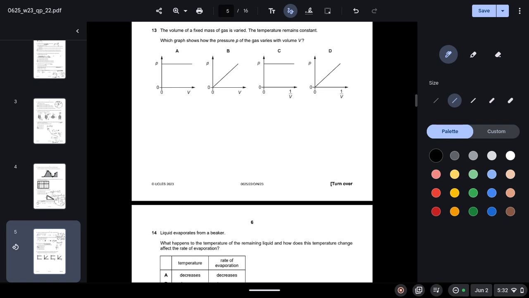Question 13. The volume of a fixed mass of gas is varied. The temperature remains constant. Which graph shows how the pressure P of the gas varies with volume V? So we know that pressure and volume are inversely related. As the pressure increases, the volume decreases. So only graph D shows this relationship. Pressure is directly proportional to the inverse of volume.